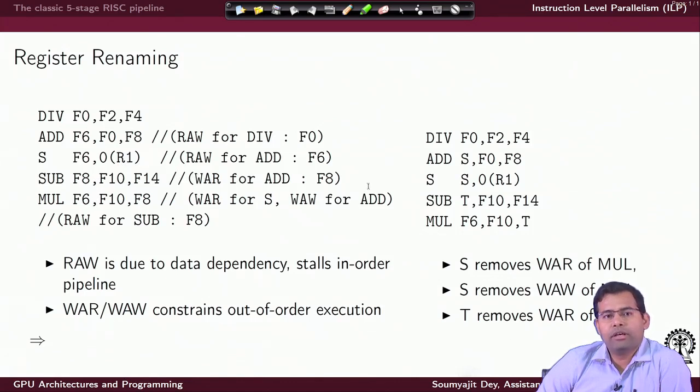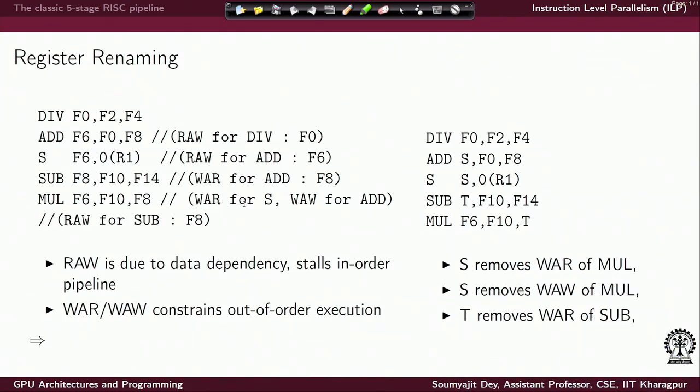But now, once I make them independent, that is, this S is being used here instead of F6 for the store instruction, that means there is no read after write, write after read dependency between the multiply and the store instruction. Now the store instruction is reading from the register S and writing to the location in R1, whereas the multiply instruction is writing to F6. So, now there can be an instruction reordering between this store and this multiply. In that way, this new register S removes this write after read dependency of multiply on the store instruction.